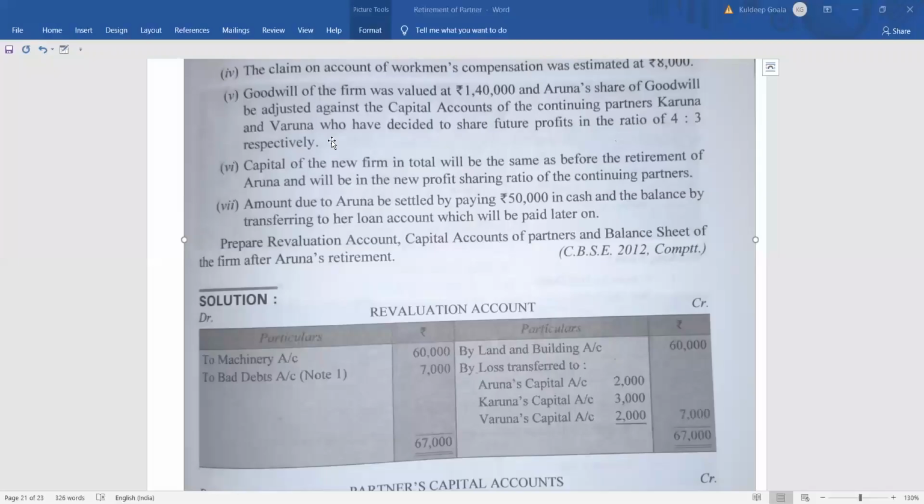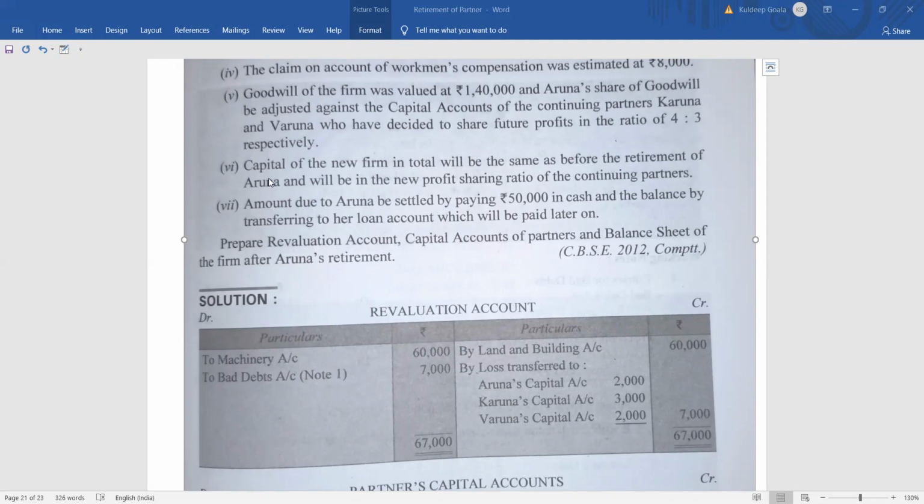Once again I will explain this point nicely. Assume that you have 1 lakh of rupees before the retirement. Let's keep it 70,000, where it will be more clear. 70,000 was the amount of money before the retirement of Aruna. Now Aruna took away, say 10,000, 20,000, whatever amount of money. So after Aruna's retirement, obviously the capital will decrease because she will take away her portion, right? So what you are going to do is keep the balance untouched.